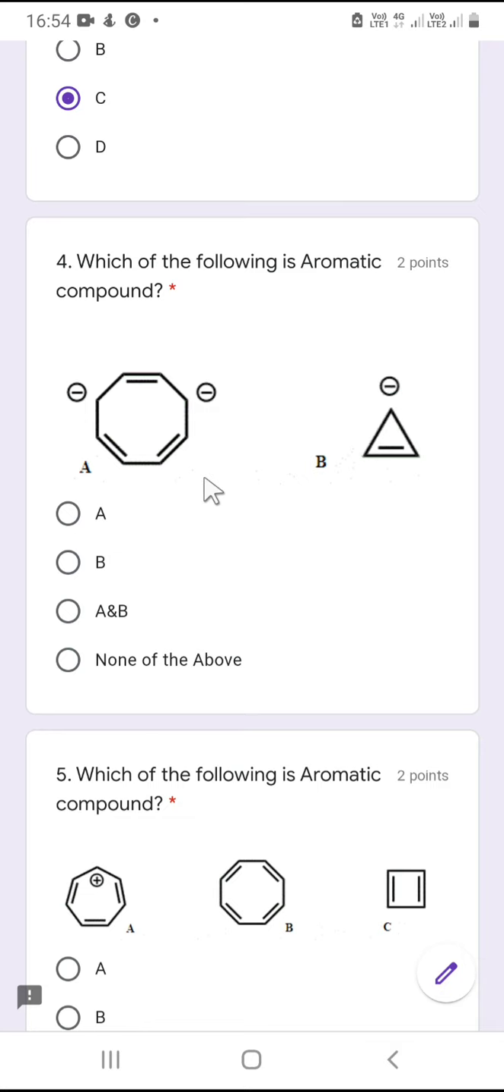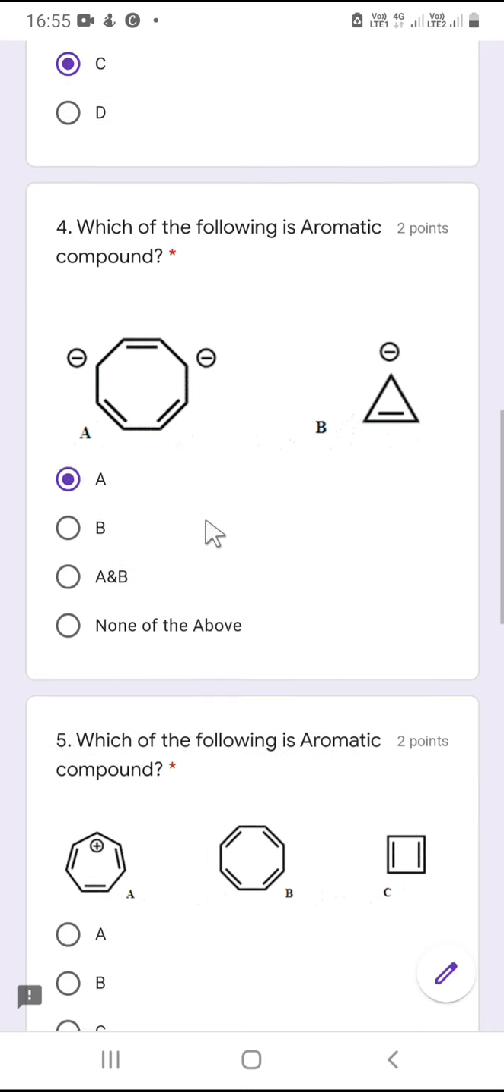So friends, this example I have discussed in one of my lectures. If we prepare the dianion of cyclooctatetraene, the cyclooctatetraene dianion is an aromatic compound because it achieves planarity. So now it becomes planar, cyclic and fully conjugated, and also has 10 pi electrons, that means 4n plus 2 pi electrons. That means A is the only compound in the fourth question which is aromatic. So the answer is A and not all the other options.